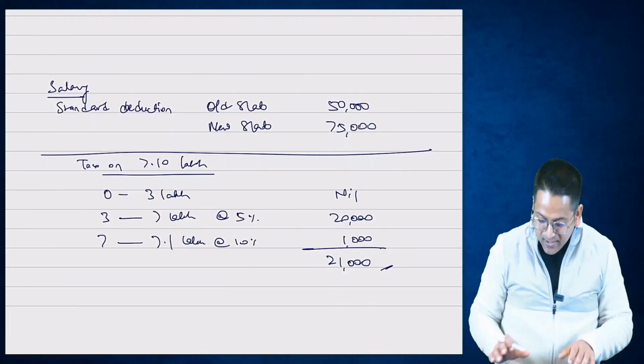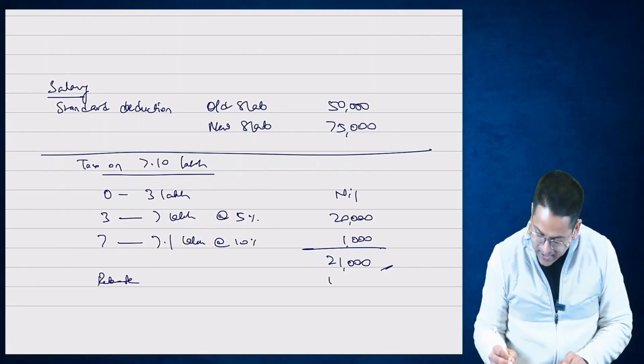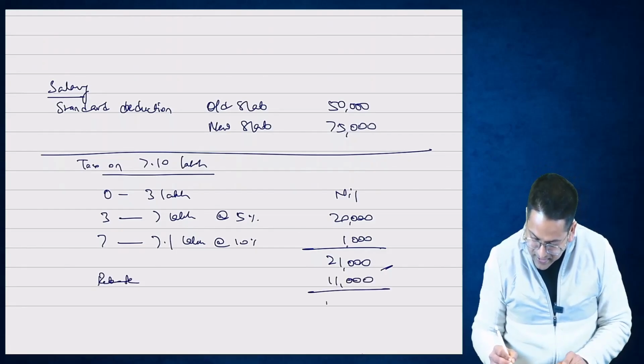Although this is also a matter of injustice. Children write this to me. And I keep telling the children that please do not comment on this. Okay? Otherwise, right, I cannot give the justice. Okay? Either give me your vote or make me the PM. And if not, then let what is happening in the country continue. Okay? So, here I will get a rebate of how many rupees? Of 11,000 rupees. So that tax is only 10,000.